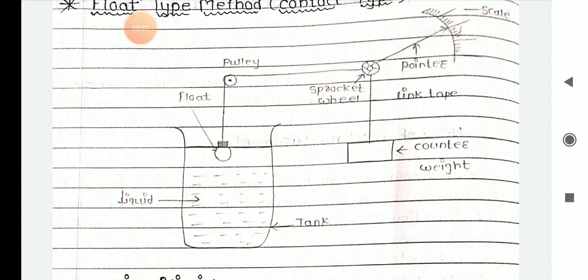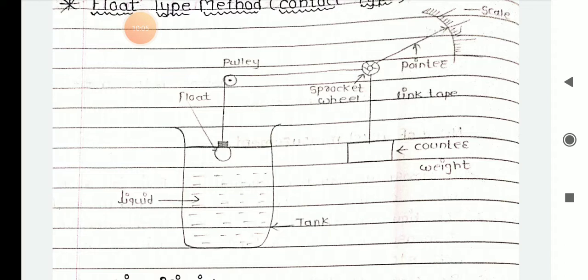Next point, any change in the liquid level in the tank causes the movement of the tape.